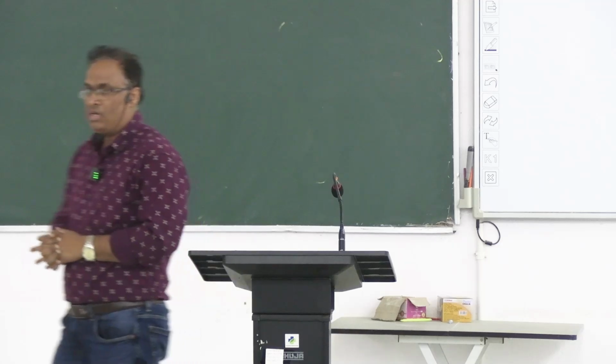Good. If this beta subunit is mutated, then one disease can happen. What is the name of the disease? What do you mean by thalassemia? Thalassemia is alpha thalassemia and beta thalassemia.